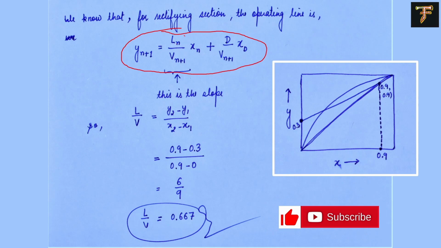This is the slope, L by V. So L by V will be y2 minus y1, 0.9 minus 0.3, divided by 0.9 minus 0. We end up with 6 by 9, or 0.667. That's the ratio of the liquid flow rate to the vapor flow rate.